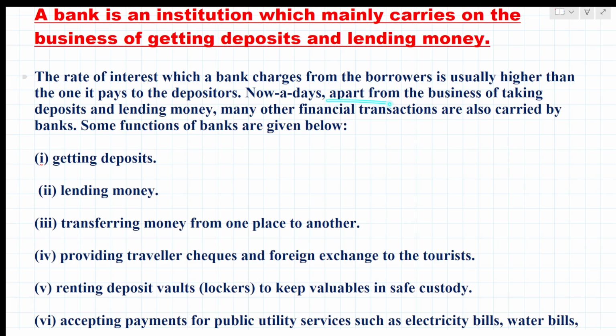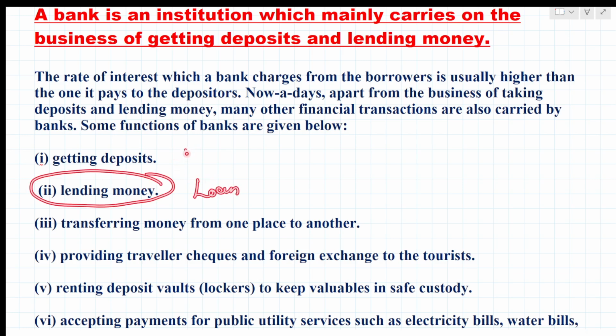Nowadays, apart from the business of taking deposits and lending money, many other financial transactions are also carried out by the bank. Some functions of banks: first, getting deposits, so we deposit the amount here. Second, lending money, so we can take a loan.